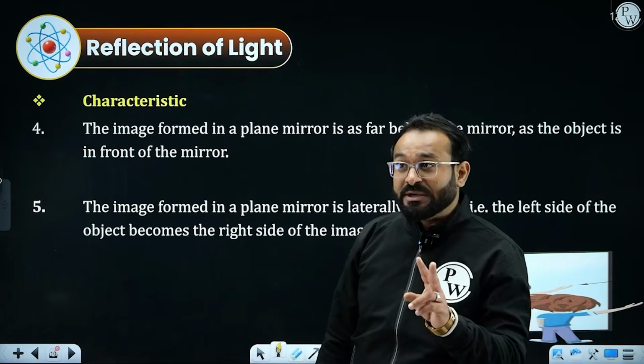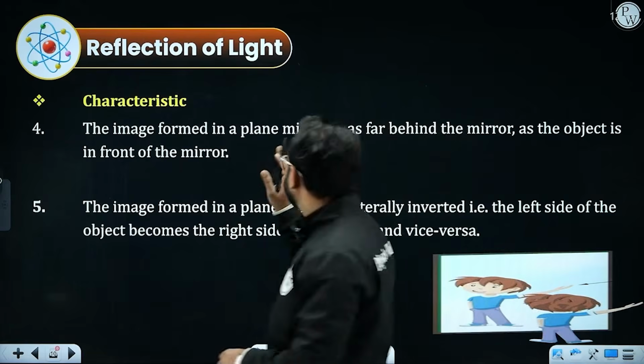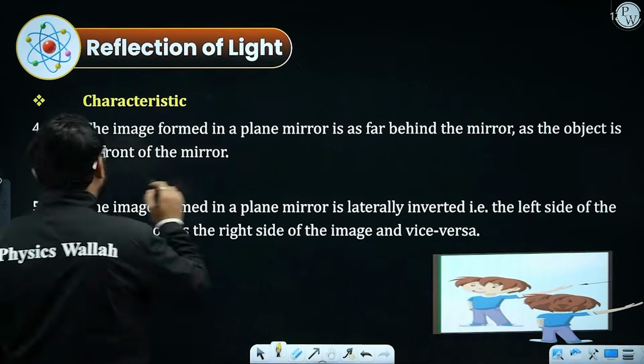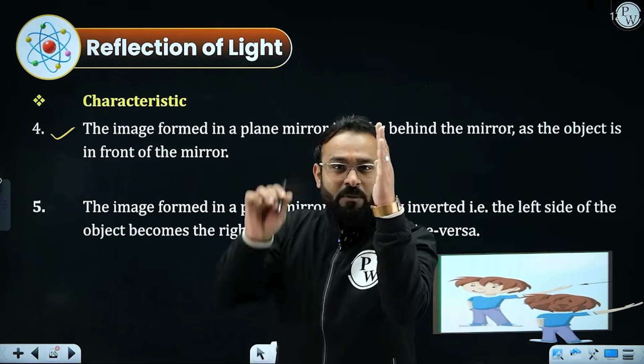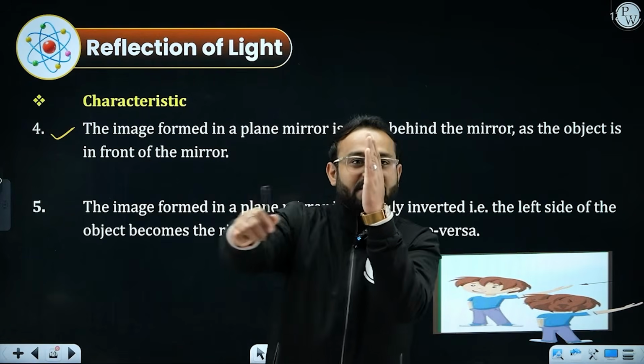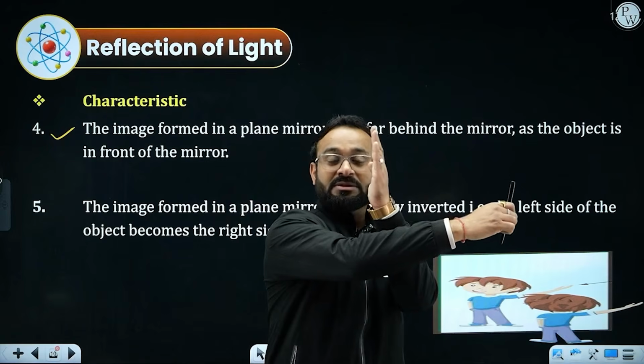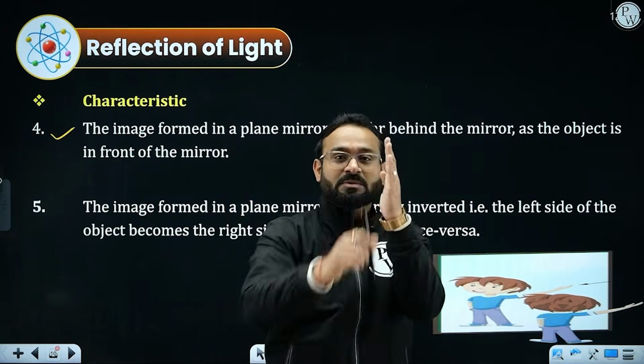The other 2 points: the image formed in the plane mirror is as far behind the mirror as the object is in front. That means if this is your plane mirror and the object is here, the image will be exactly on the other side at the same distance from the plane mirror.